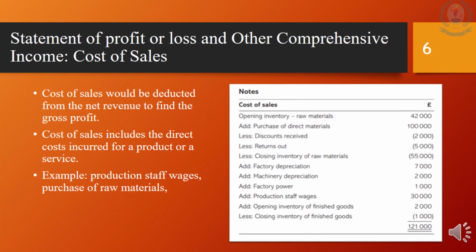After all the entries, you can get the total cost of sales which needs to be deducted from the net revenue. Next would be the other income, which is the revenue received from non-trading activities. Bank interest received is an other income. If there is more than one income, you should have a separate note for other income as well.